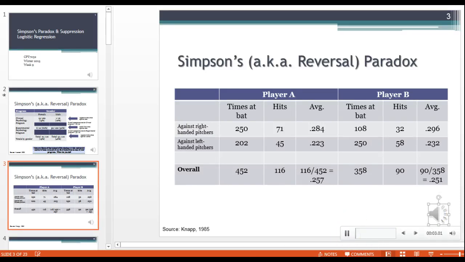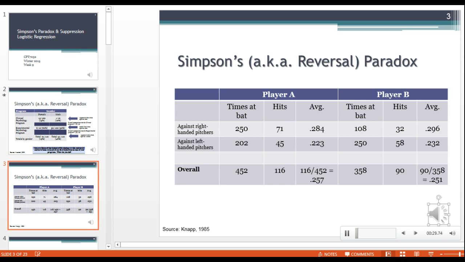In this illustration, I will use an example involving baseball. And so our job is simple. In this case, we would just need to understand who is the better player, player A or player B. And we have the statistics for both players, as you can see: their hits, times at bat, and their batting average. And we also have those organized by how many times they faced right-handed versus left-handed pitchers.